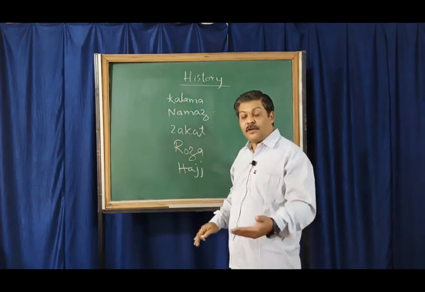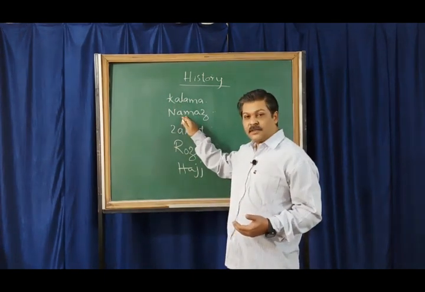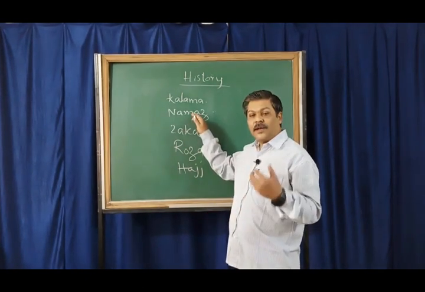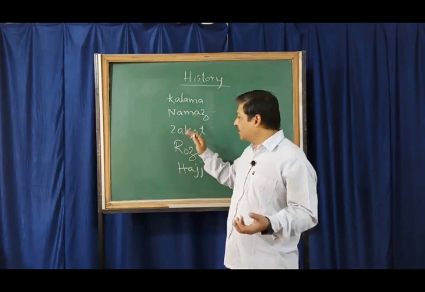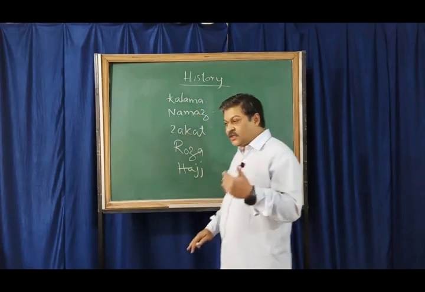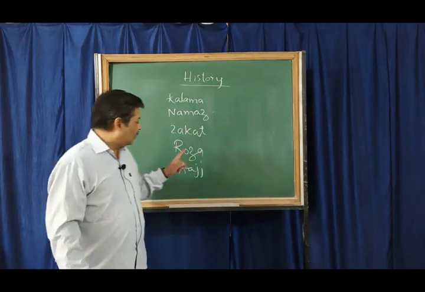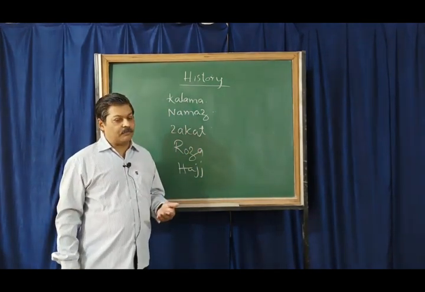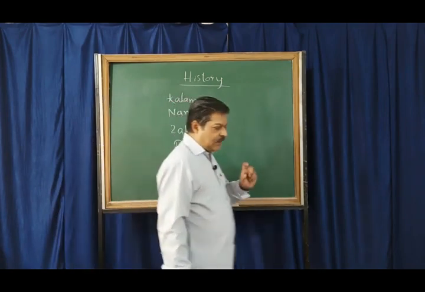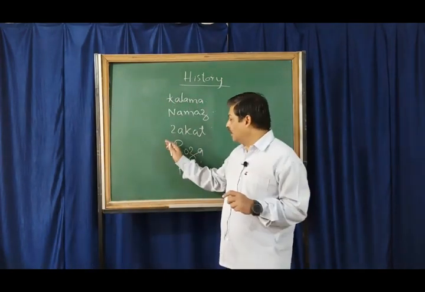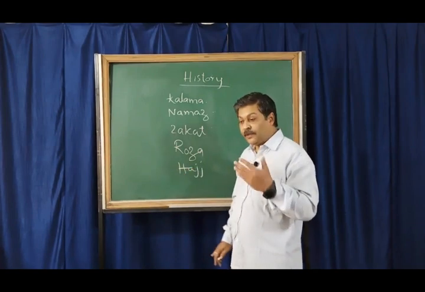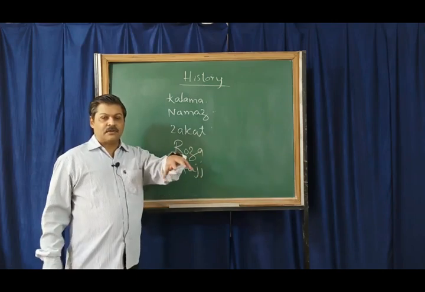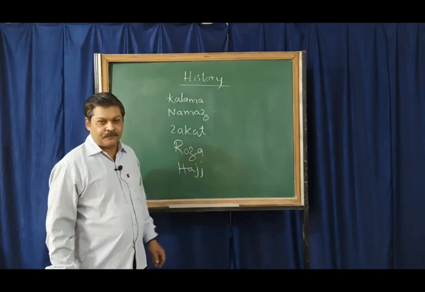Kalma means belief in one God. Namaz, every Muslim has to offer prayer to God 5 times. Zakat, religious charity. Roza, that is fasting during the holy month of Ramzan, or also called Eid ul Fitr. And Hajj, the holy pilgrimage to Makkah and Medina. So these are the 5 principles on which the religion Islam is based.